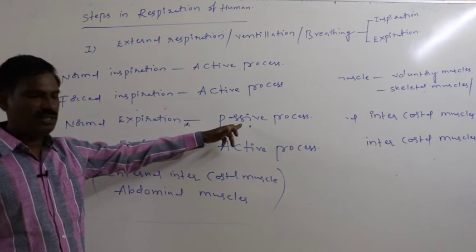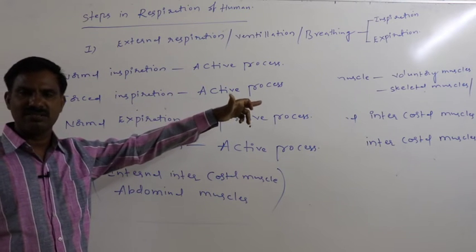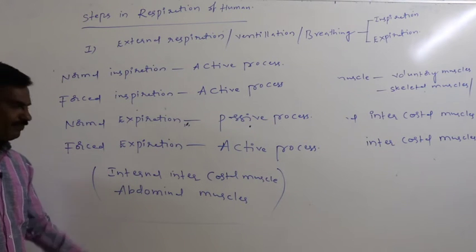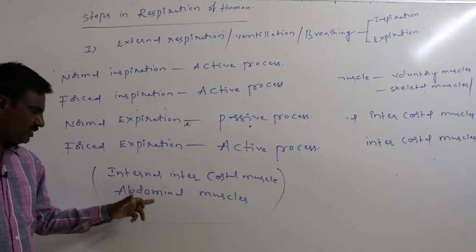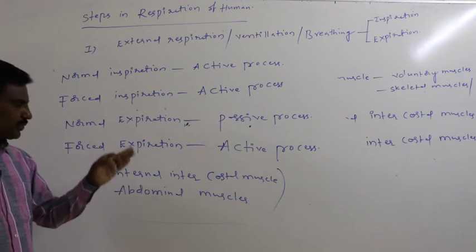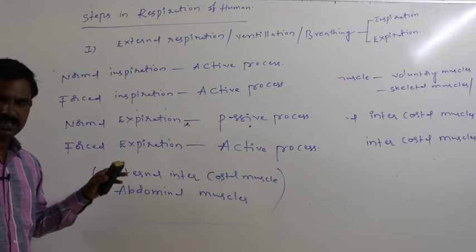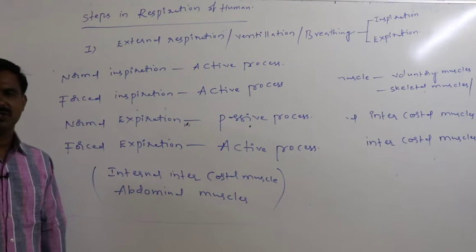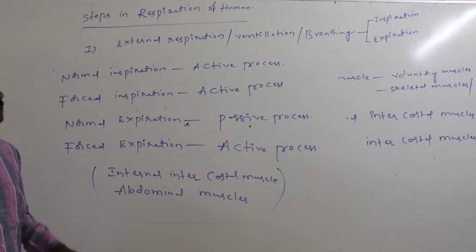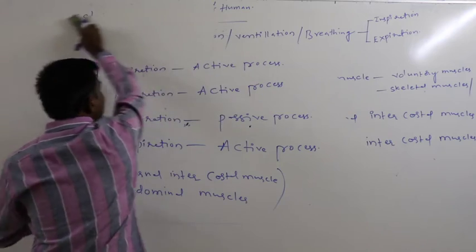In normal expiration, definitely the diaphragmatic muscles and external intercostal muscles get relaxed. In forced expiration, internal intercostal muscles and abdominal muscles get contracted. So due to the contraction of internal intercostal muscles and abdominal muscles, forced expiration takes place. So that is said to be the active process. This is the mechanism of inspiration and expiration.